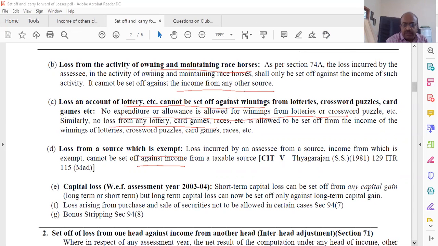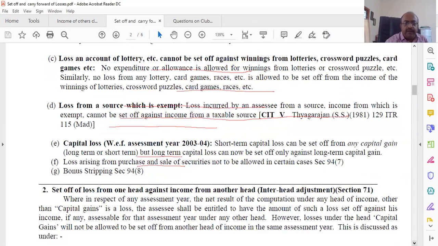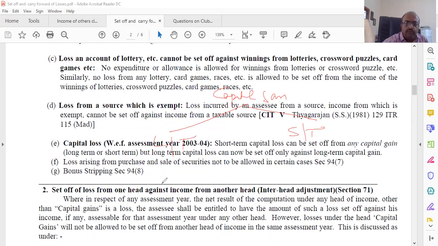Capital gain loss. Capital gain, short term, long term. If you have a loss out of short term, it can be adjusted against long term capital gain.